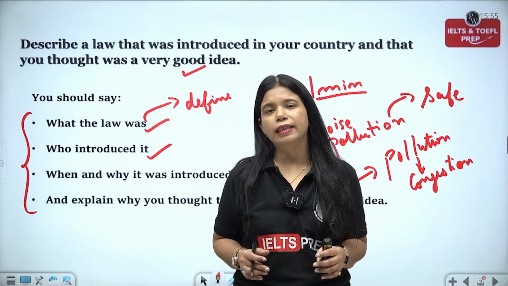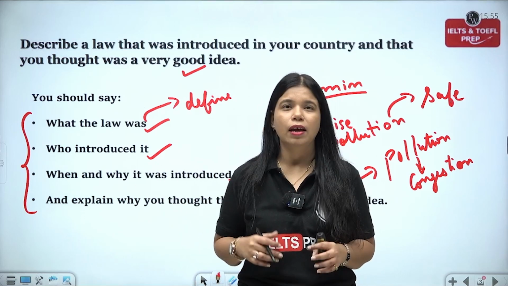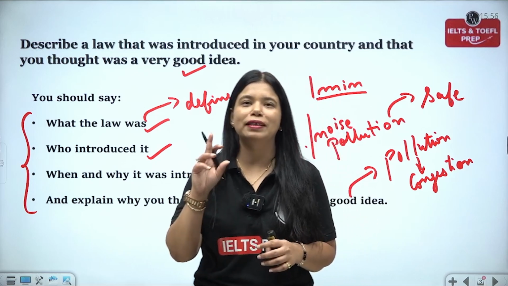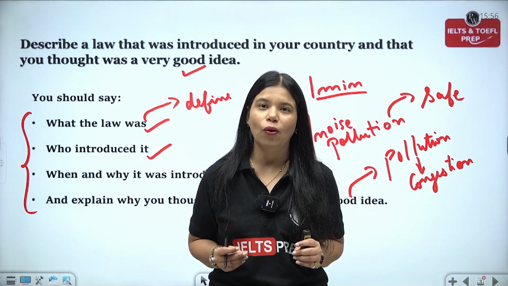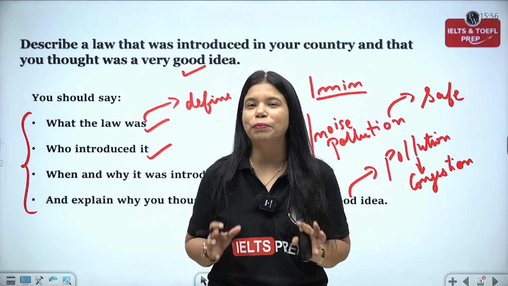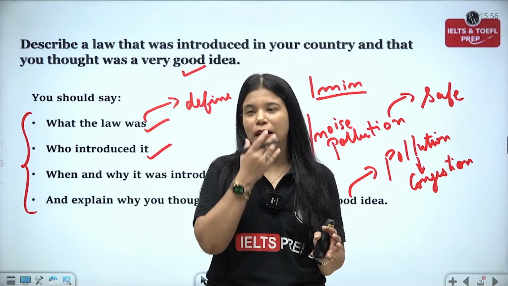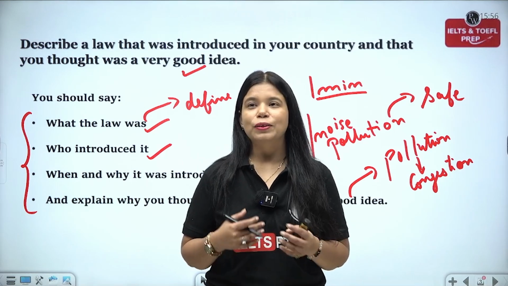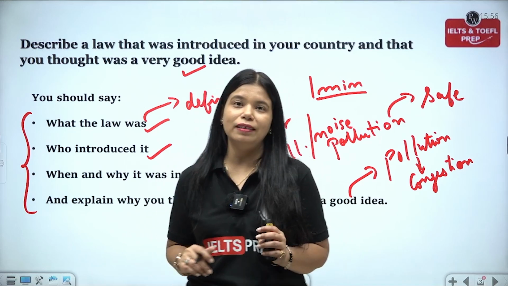I don't remember the exact year that it was introduced, probably post-COVID, somewhere around 2022 it was introduced and implemented also. And there was a lot of opposition. And I still remember the very first time it was introduced and implemented, those of us who were following the law, we were given roses by the traffic police. And that was such a beautiful gesture. I mean, they were acknowledging us for supporting the law that they implemented. And I believe these are some gestures that government should show towards citizens. So giving red roses to their citizens is something that is never heard of. So that was another thing that was happening.